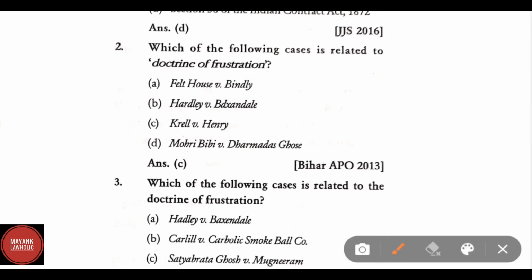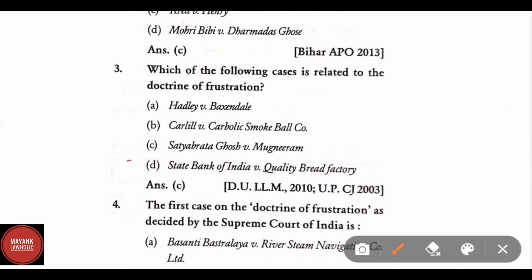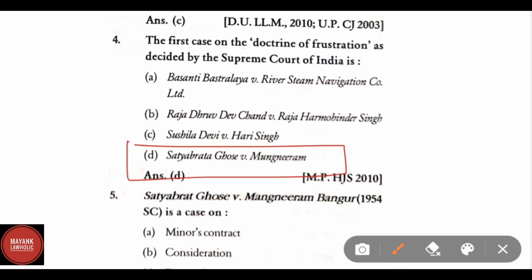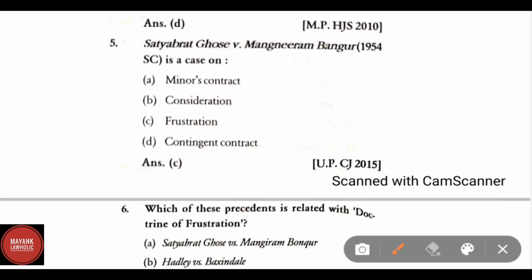Which of the following case is related to the doctrine of frustration? Correct answer is Krell versus Henry. Which of the following case is related to the doctrine of frustration? Correct answer is Satyabharat Ghosh versus Magnera. The first case on the doctrine of frustration as decided by the Supreme Court of India is Satyabharat Ghosh versus Magnera. Satyabharat Ghosh versus Magnera Bangur, 1954 Supreme Court, is a case on doctrine of frustration.